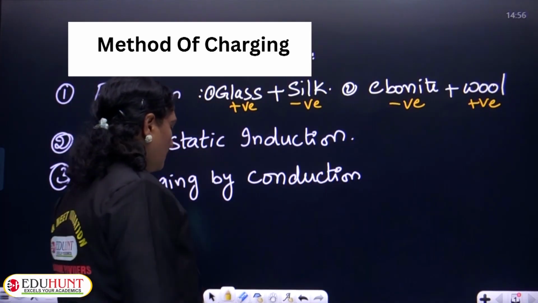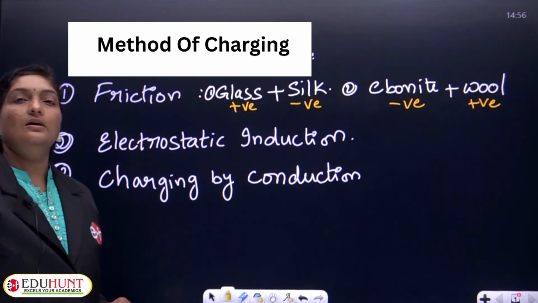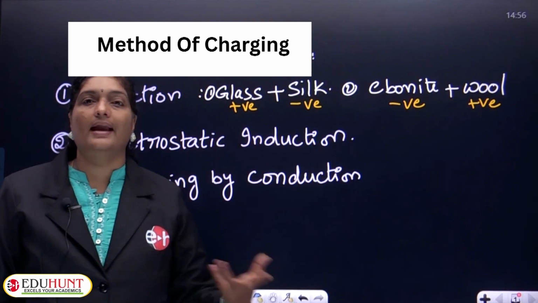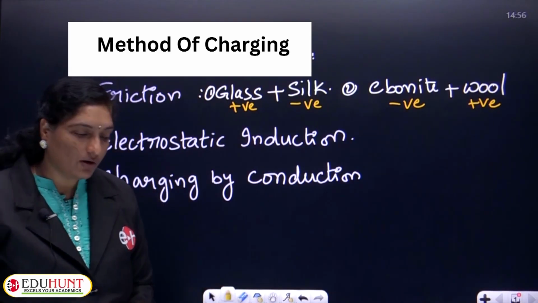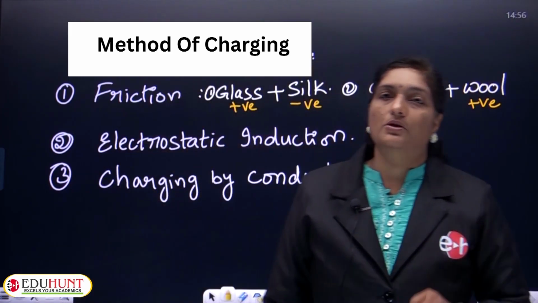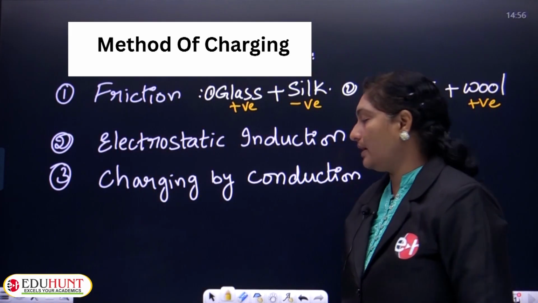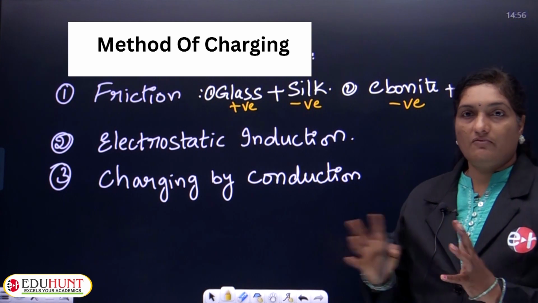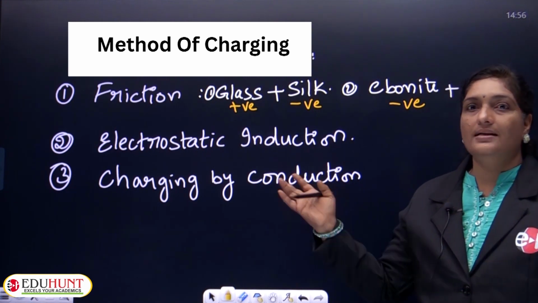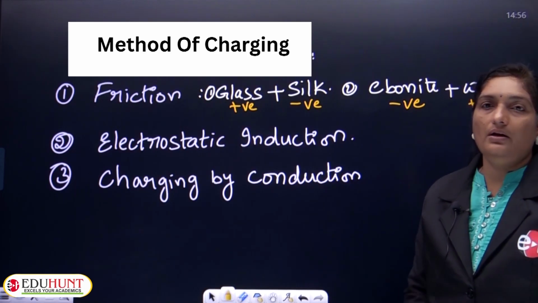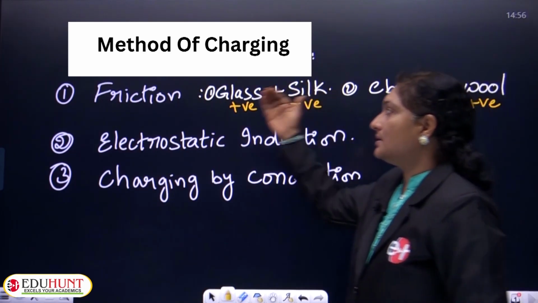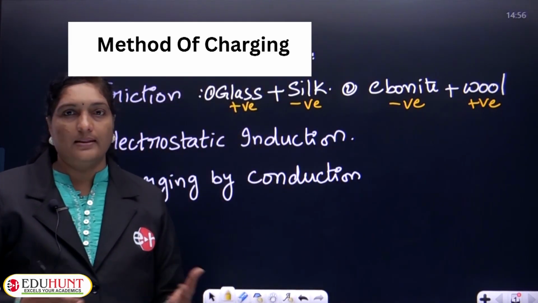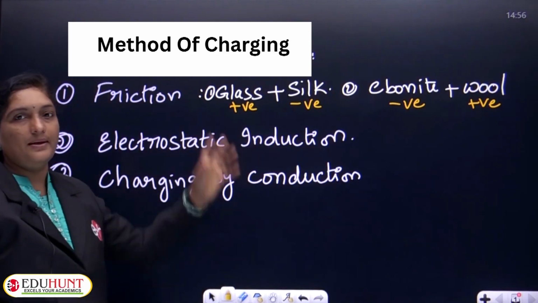Okay, children? Similarly, you can also observe this in natural phenomena like clouds. You know, thundering and lightning is observed during rainfall. The same pattern is observed with clouds also. Clouds become charged while rubbing against each other, and as a result, thunder or lightning is often observed. So this is how a body is charged by the method of friction.